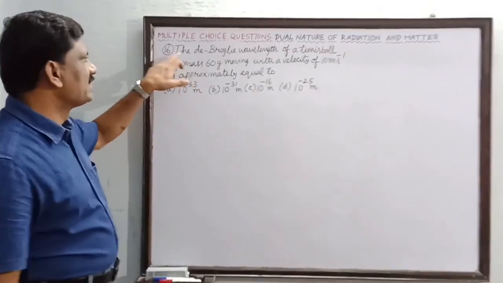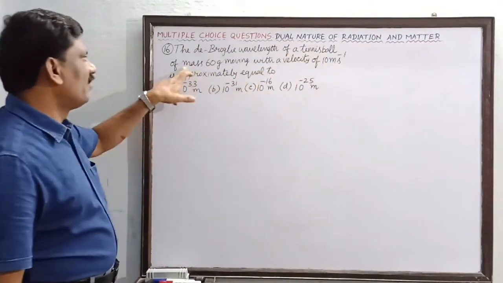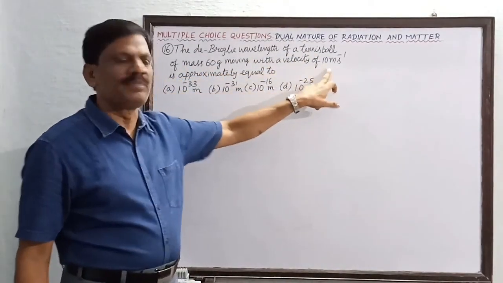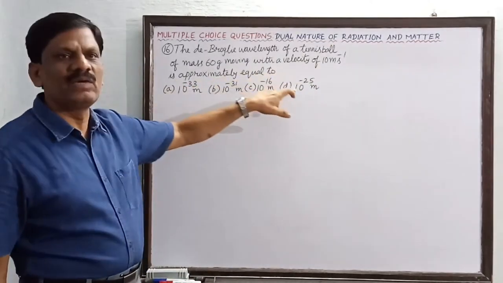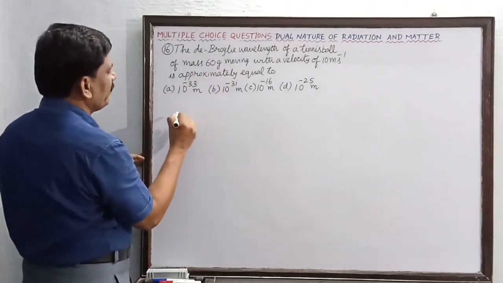Okay, problem number 16 is: the de Broglie wavelength of a tennis ball of mass 60 gram moving with a velocity of 10 meter per second is approximately equal to, in which range is it coming, we have to find out. So first I will write the given quantities, students.